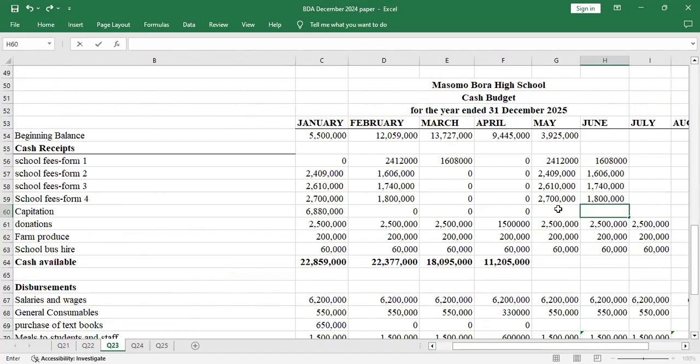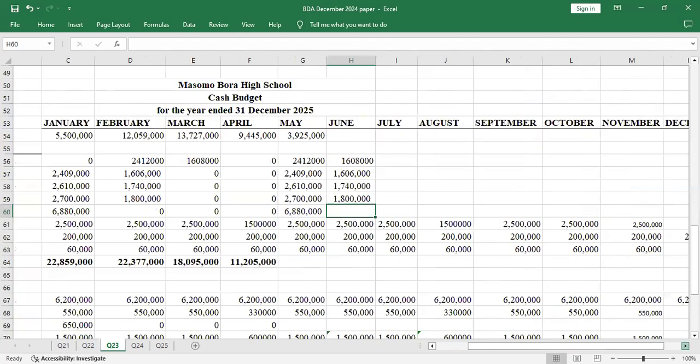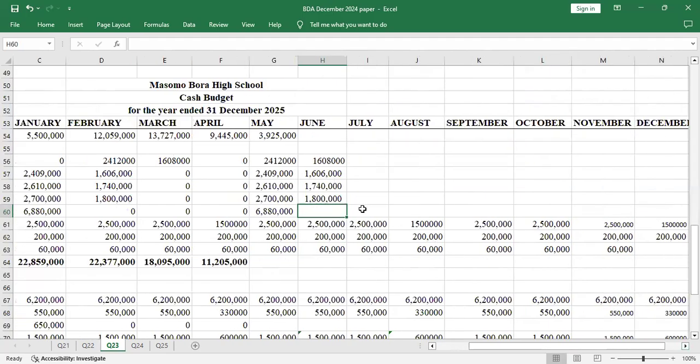Capitation is supposed to be in May, because at the beginning of the term the government gives a capitation of that amount. It won't be given again up to September, so I'll put 0 in June, 0 here, and 0 here in August.